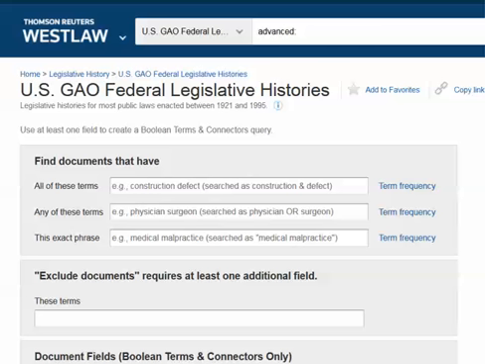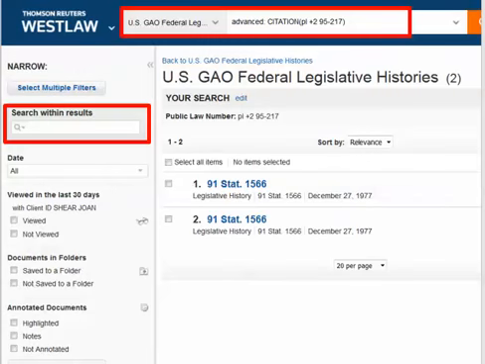To search for a legislative history by public law number, it is important to follow the instructions on the screen and type PL+2 followed by the public law number in the citation field. A search for public law 95-217, the Clean Water Act of 1977, retrieves two documents because this legislative history is so long. Both contain lists of links to the PDF documents in this legislative history.